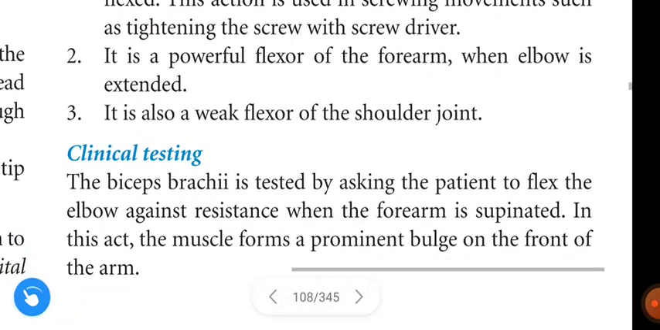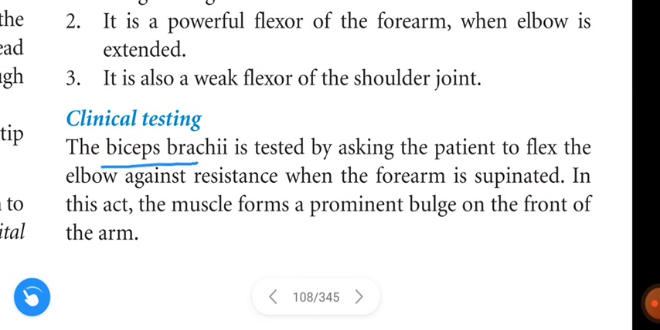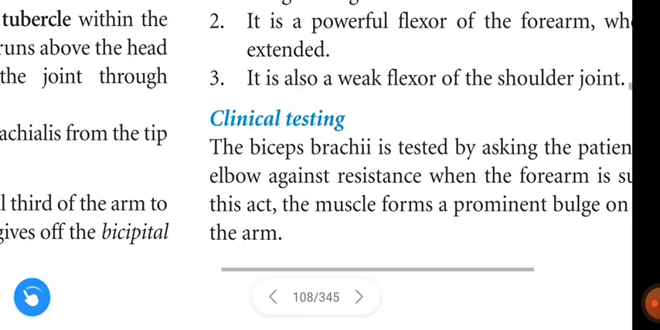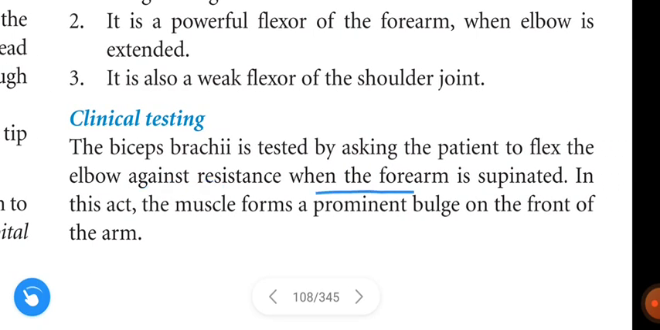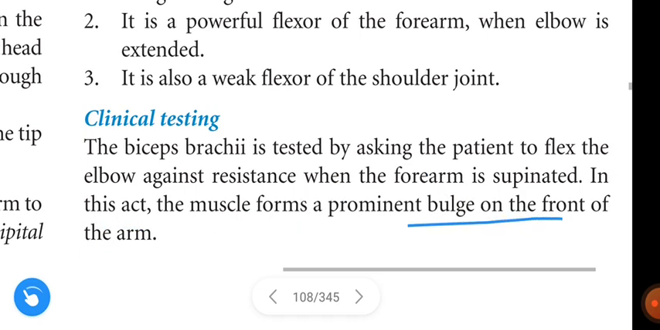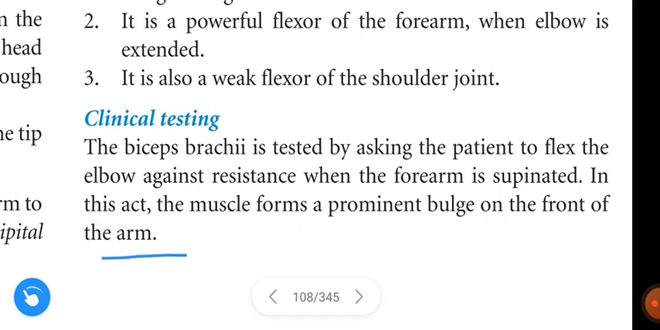Next, clinical testing of the biceps brachii. The biceps brachii is tested by asking the patient to flex the elbow against resistance when the forearm is supinated. In this act, the muscle forms a prominent bulge on the front of the arm.